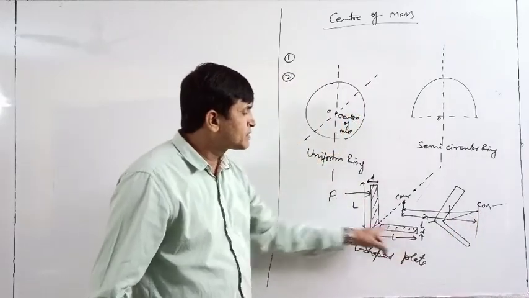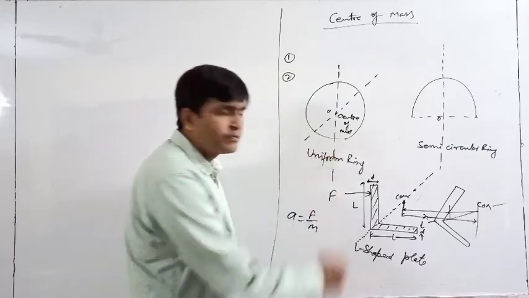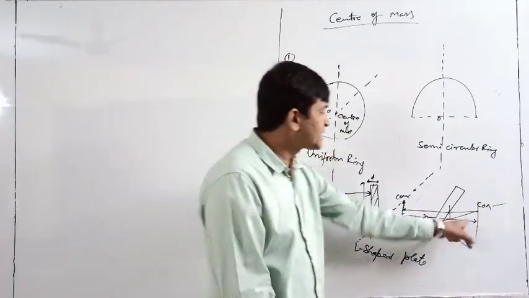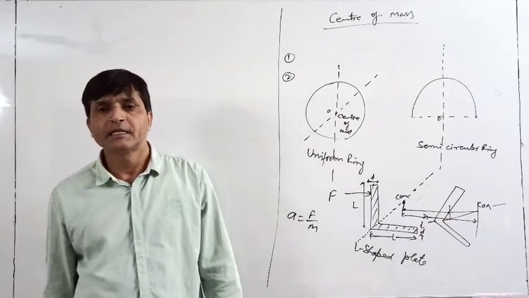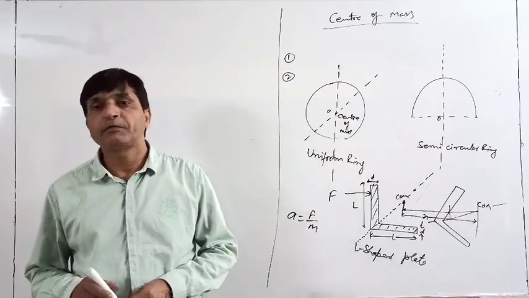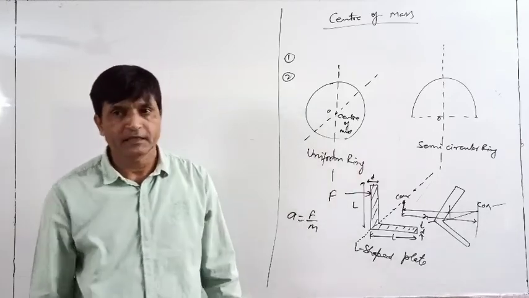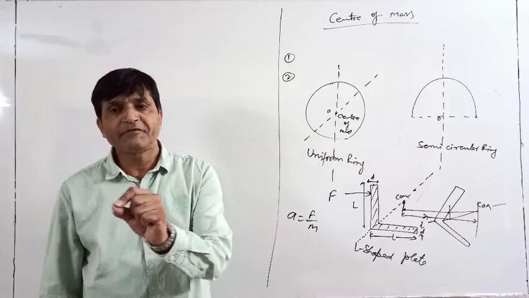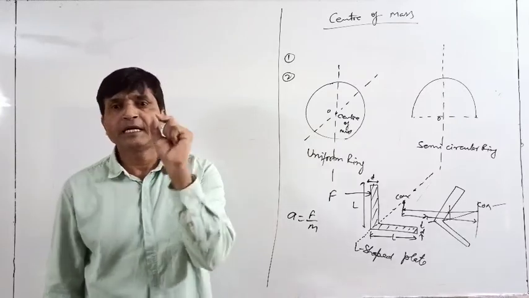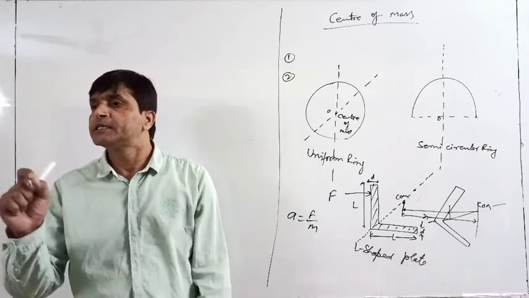If the total mass is m, then the acceleration here is F by m. So how much is that? x is equal to ut plus half a t square. So that is the purpose of center of mass. If you have to see the translational effect, then the translational effect of which point? We are looking at the translational effect of a virtual point. That point is called your center of mass.